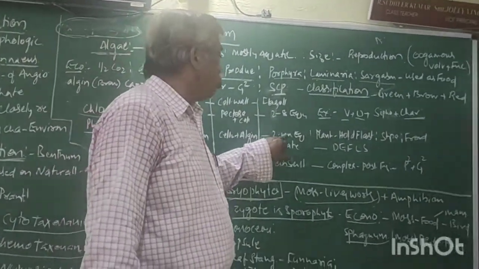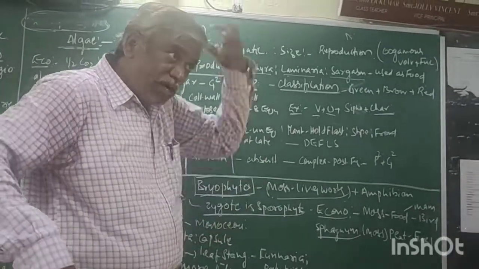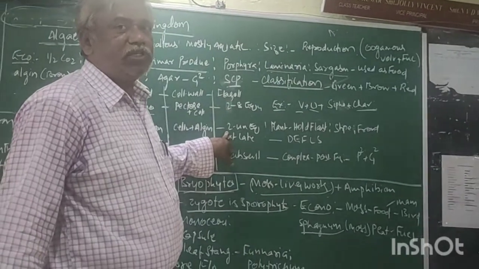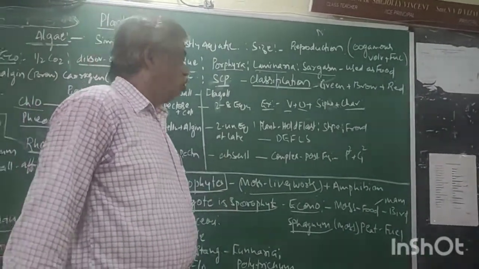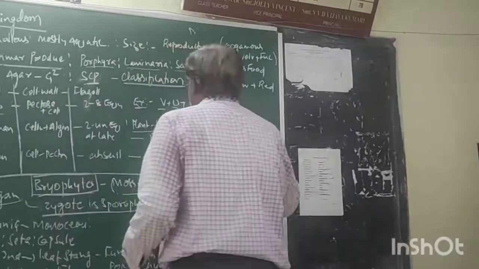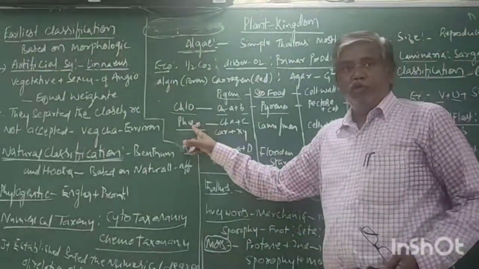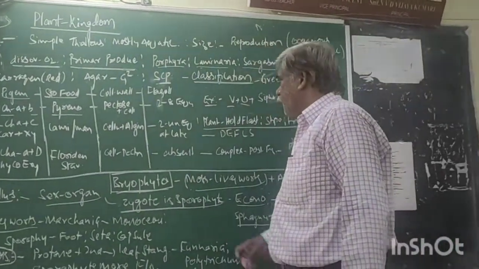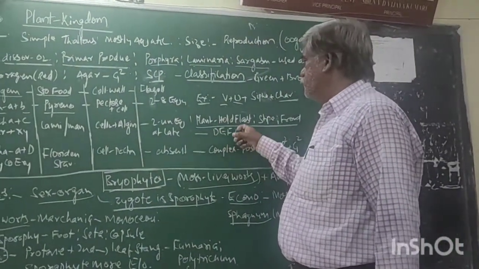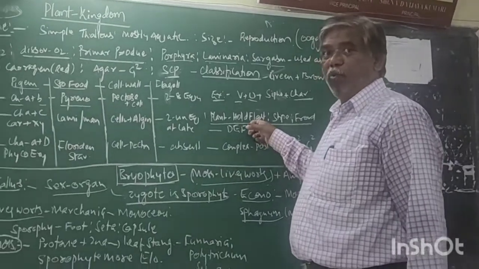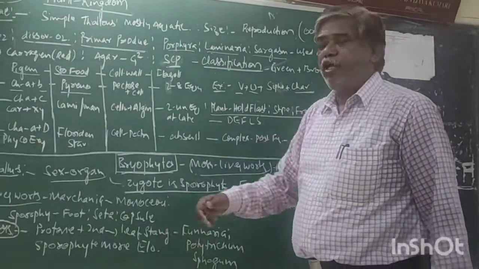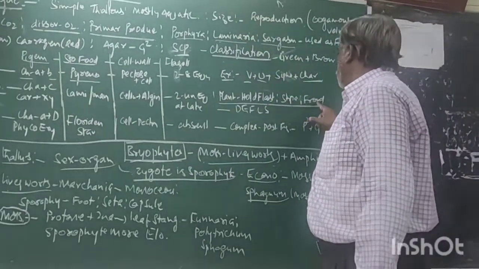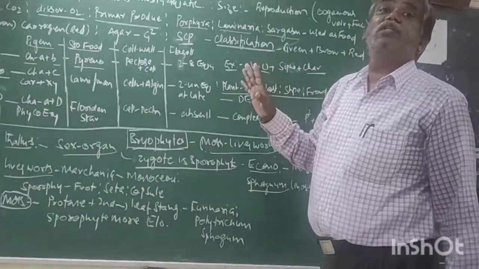The flagella are two, unequal, lateral but not apical. How many flagella? Two. Equal or unequal? Unequal. Lateral. Now, the most important character in phaeophytes: the plant body of phaeophytes has three parts. That is a holdfast, which is attached to the soil. The next one, a stalk-like structure. Now, frond, which is the photosynthetic part.